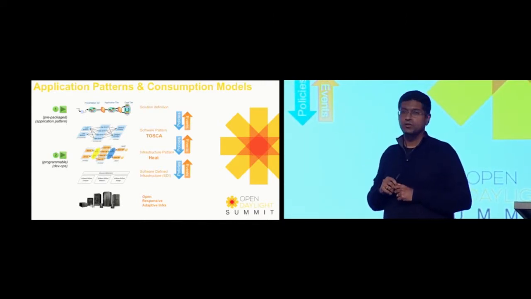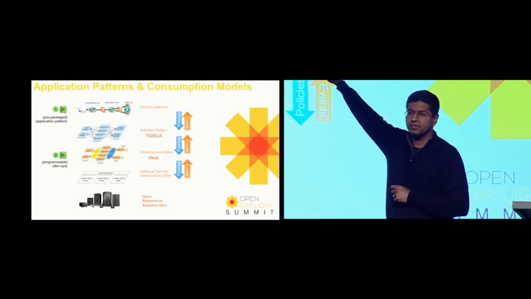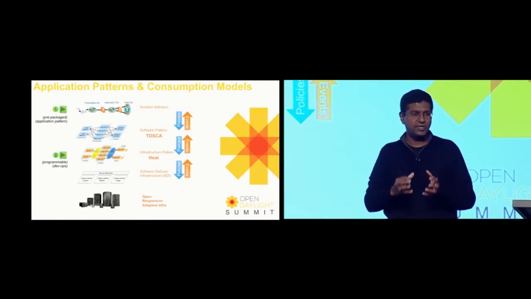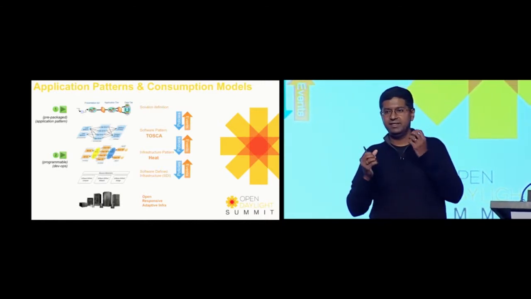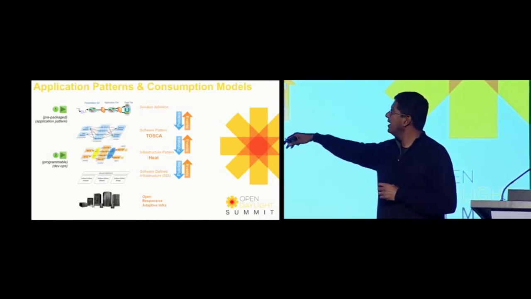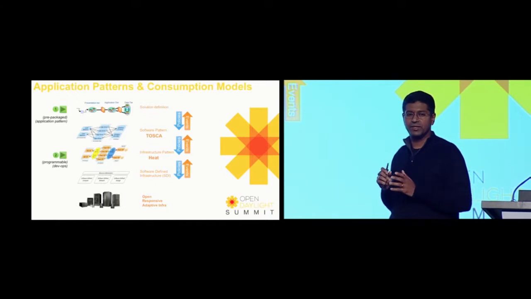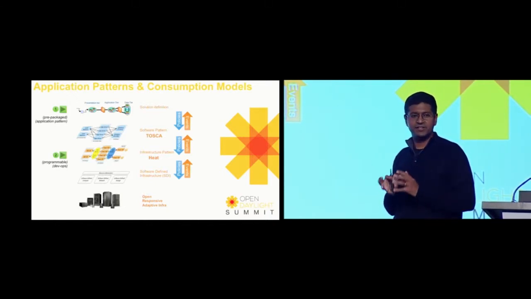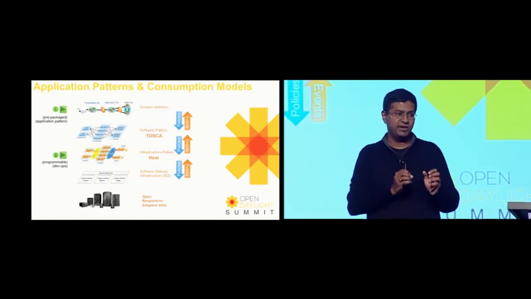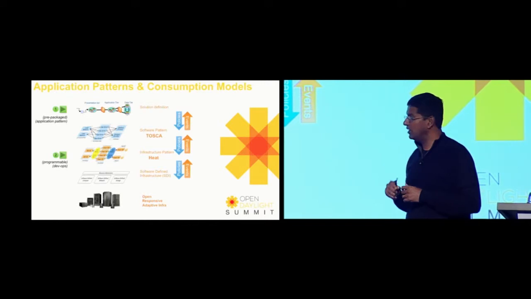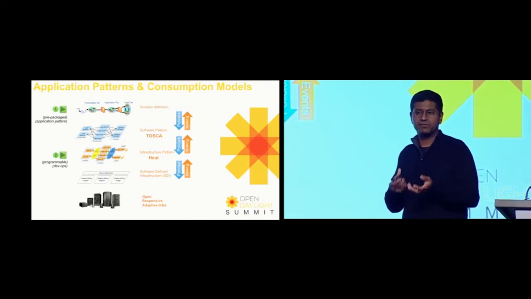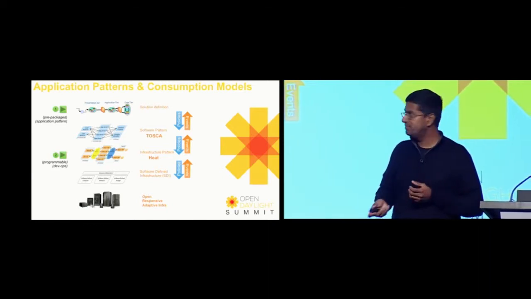infrastructure pattern. So you think of a software pattern, you think of a solution definition, you translate it to infrastructure pattern, and that infrastructure pattern, which is actually talking about the VMs, the bare metal, the network, and all of that connectivity, is what is deployed on the hardware. Now, these two consumption models are very important to understand. The first one has traditionally been the transactional model, prepackaged software that you would buy off the shelf and deploy it. The second one is a programmable DevOps model, where you're actually creating your application from scratch, the AWS kind of model.